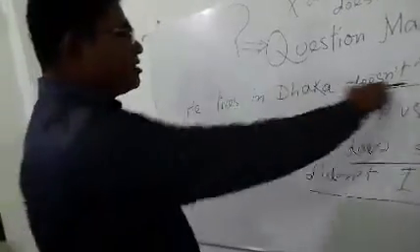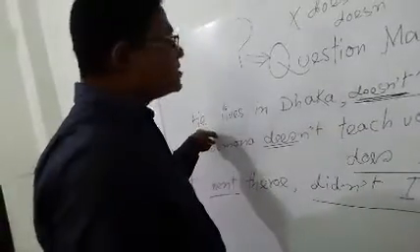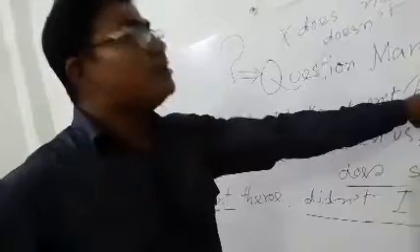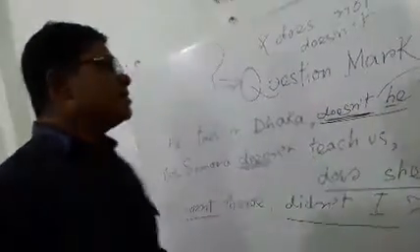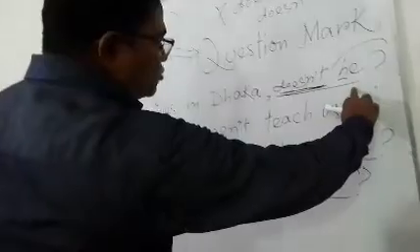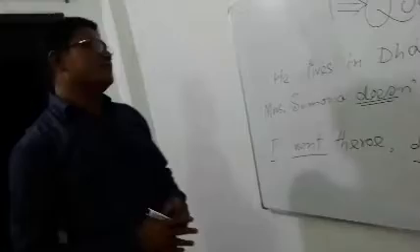There will be no space. But whenever we shall write the name of the subject, that should be written in pronoun form, not in noun form, and there should be a space here, and then a underline should be used, and a question mark will have to be placed. Without this, a student will not get full marks.